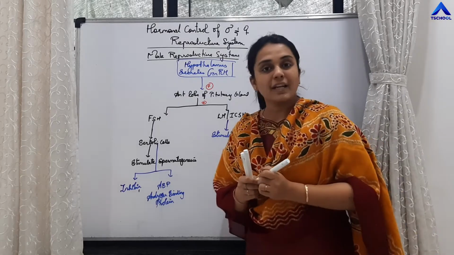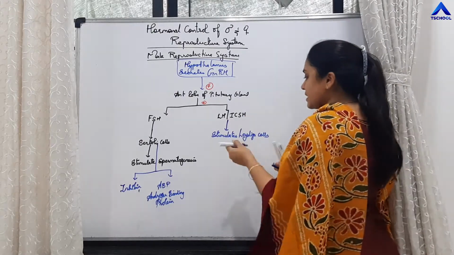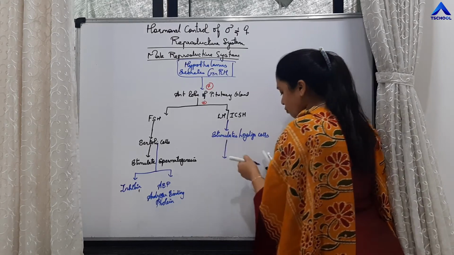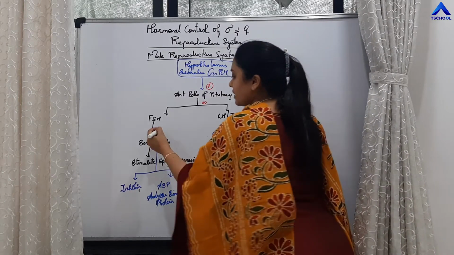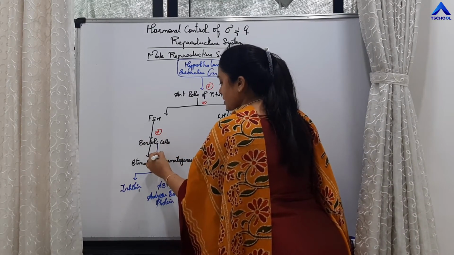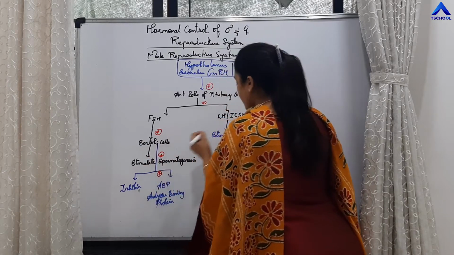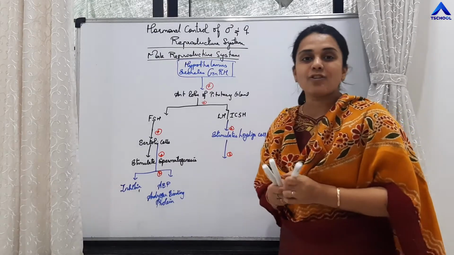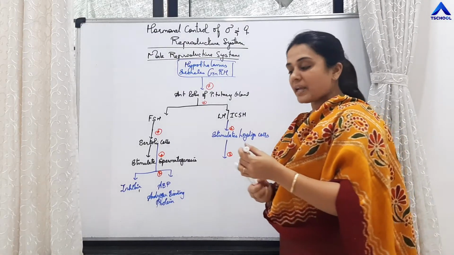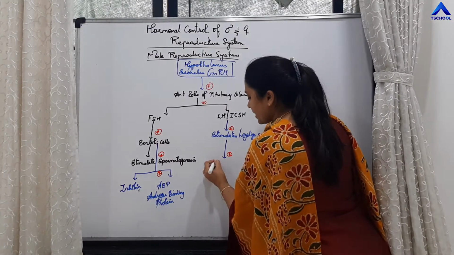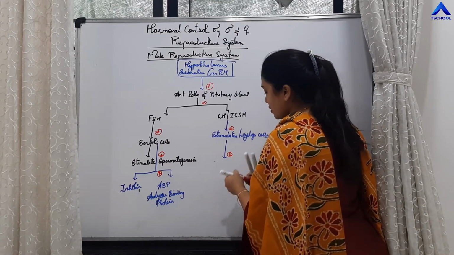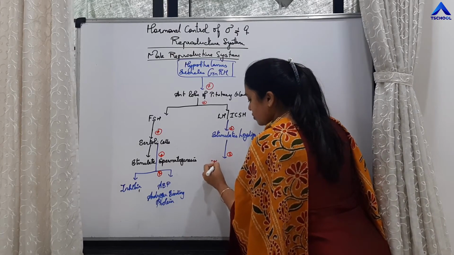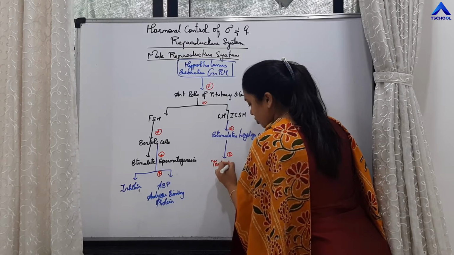So it stimulates Leydig cells to release, finally, what? The male androgen hormone. The main male androgen hormone is testosterone. So it will stimulate the release of testosterone.